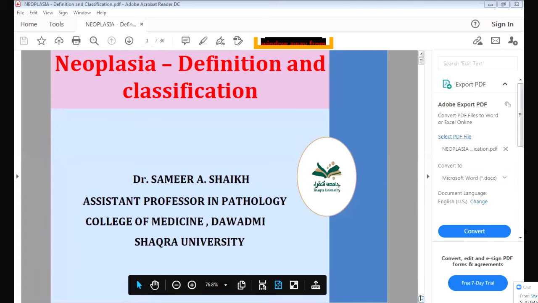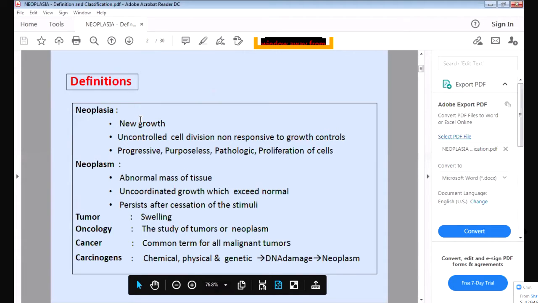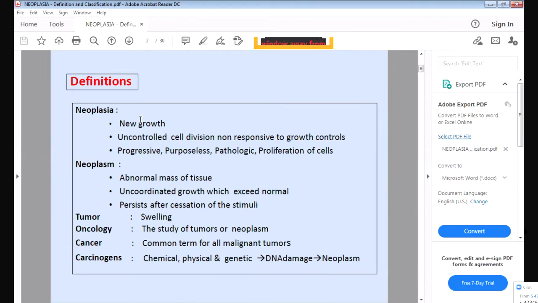I will start. Neoplasia, in normal terms we call it cancer. In medical terms it is called neoplasia. So what is neoplasia? It is a new growth, but what is the peculiarity of this growth? It is uncontrolled growth. It cannot be controlled.